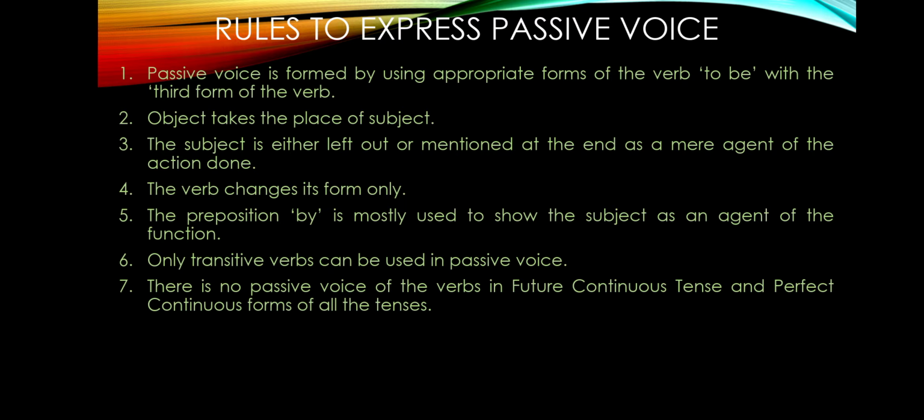Number 7, there is no passive voice of the verbs in future continuous tense and perfect continuous forms of all the tenses. Number 7 is very important, children. There is no passive voice of the verbs in future continuous tense and in the perfect continuous forms of all three tenses.